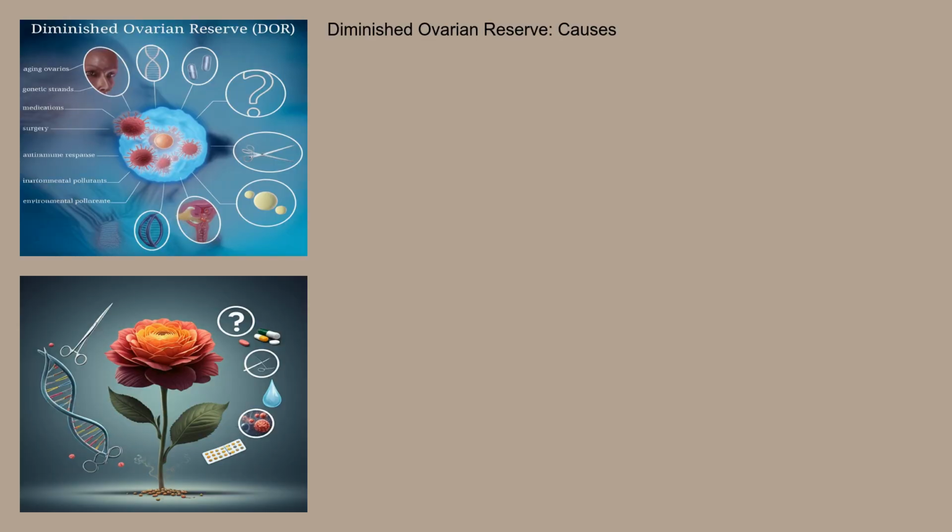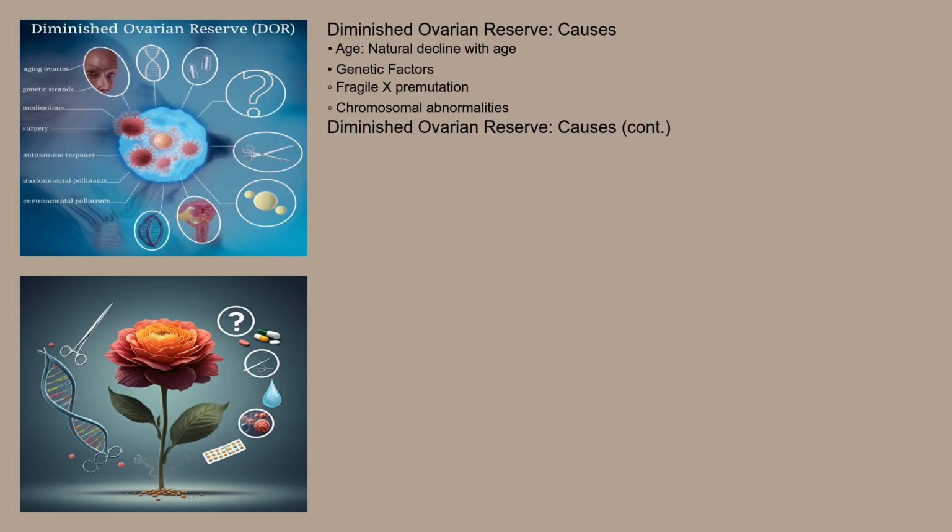So, what exactly leads to diminished ovarian reserve? Unfortunately, pinpointing a single cause is often difficult. Age is the most significant factor, as ovarian reserve naturally declines with age. However, DOR can occur prematurely in younger women as well. Genetic factors, such as Fragile X syndrome premutation or other chromosomal abnormalities, can play a role.